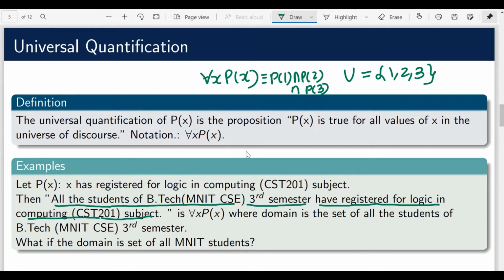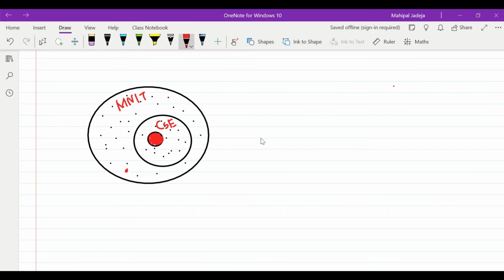So what will happen if we consider a generic domain? Let's say instead of considering just MNIT CSE third semester students, what will happen if you consider all the students of the institute, right? So let's consider this particular scenario. Let's say this is my U. Set U is nothing but my underlying domain, and my underlying domain contains all the students of MNIT Institute. And now I'm interested in this smallest circle.